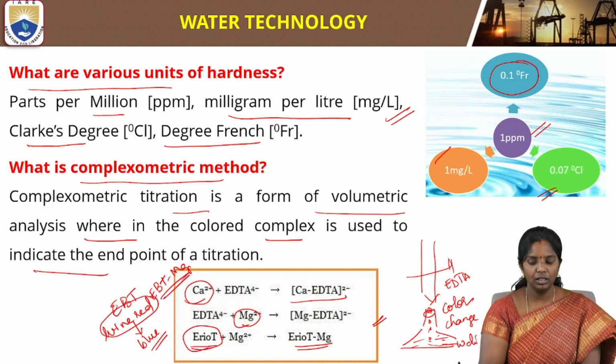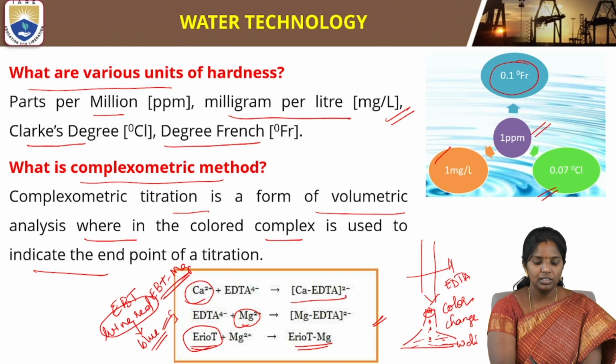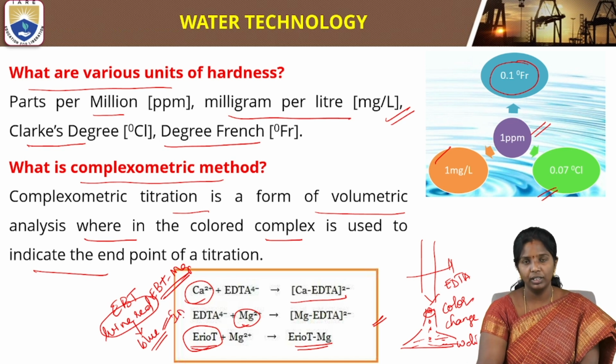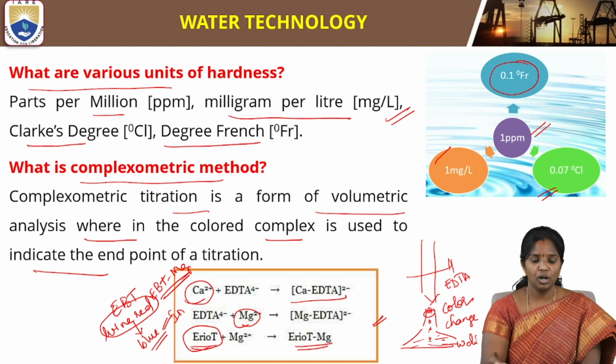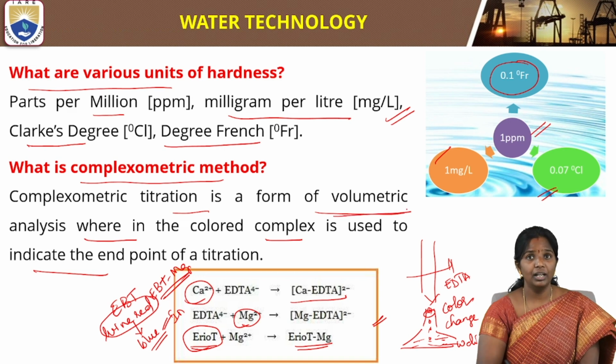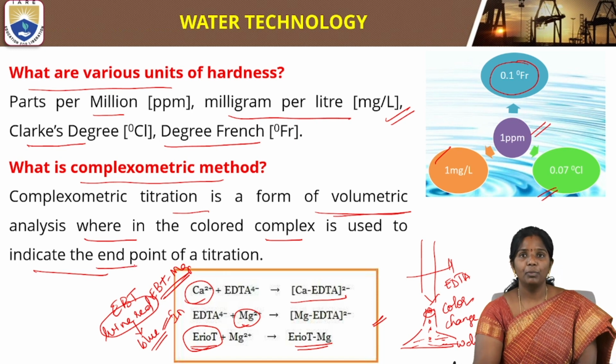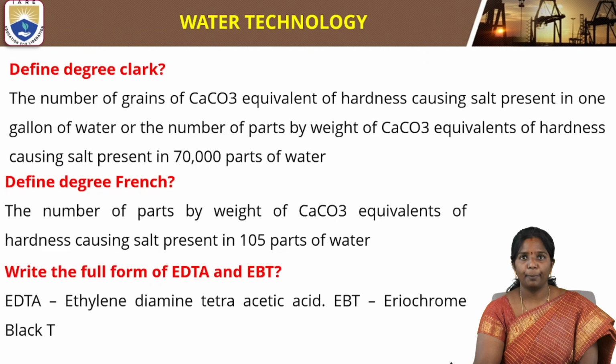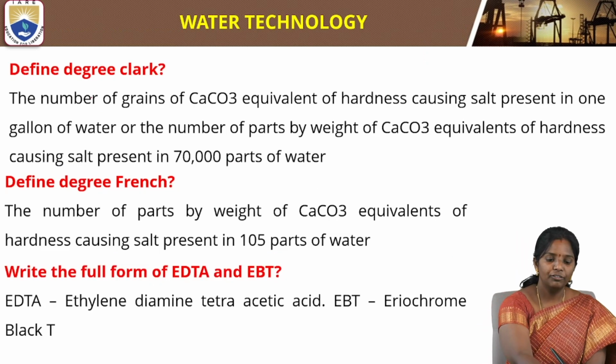When it is titrated with EDTA, it forms magnesium EDTA, calcium EDTA, and the leftover indicator is blue in color. Therefore, the end point is the reaching of blue color. So this is the complexometric titration method for estimation of hardness. So complexometric titration is a form of volumetric analysis wherein the colored complex is used to indicate the end point of a titration.